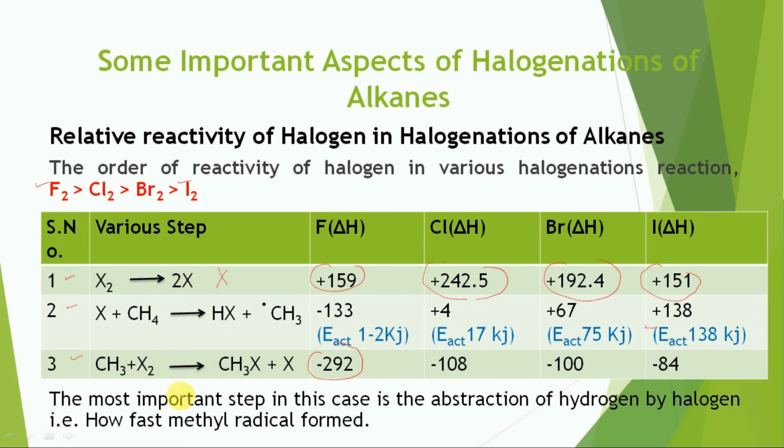So the most important step for determining the relative reactivity of halogens in halogenation of alkanes is step number 2, which involves the abstraction of hydrogen by the halogen. So the faster the methyl radical is formed, the greater is the reactivity of the halogen toward halogenation reactions.